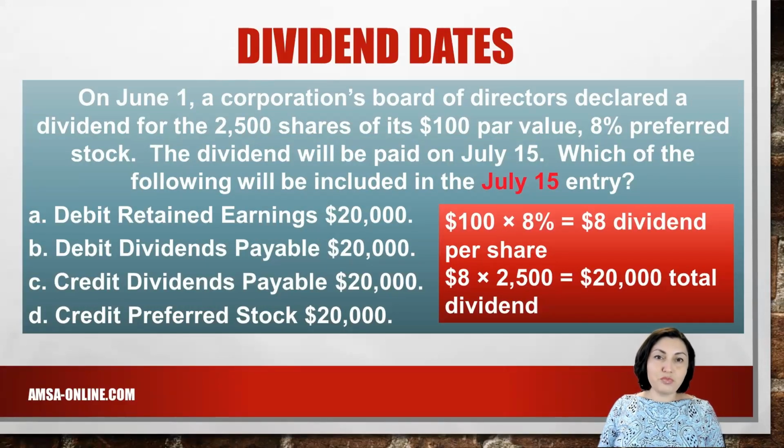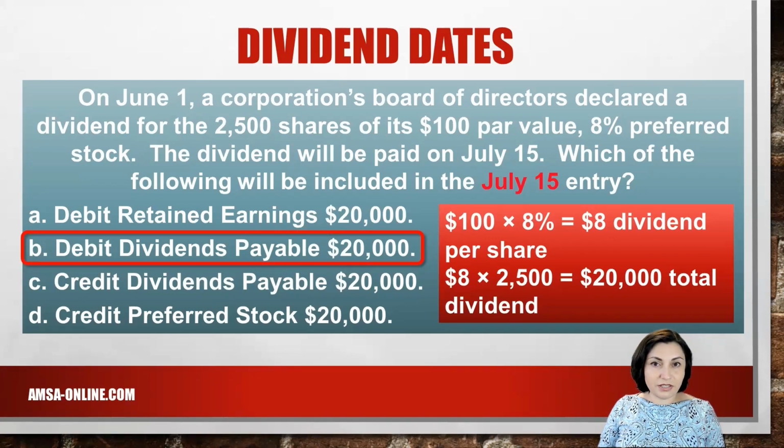Review the information provided about dividends. On June 1st, a corporation's board of directors declared a dividend for the 2,500 shares of its $100 par value, 8% preferred stock. The dividend will be paid on July 15th. Which of the following will be included in the July 15th entry? Take a moment to think which answer is correct.